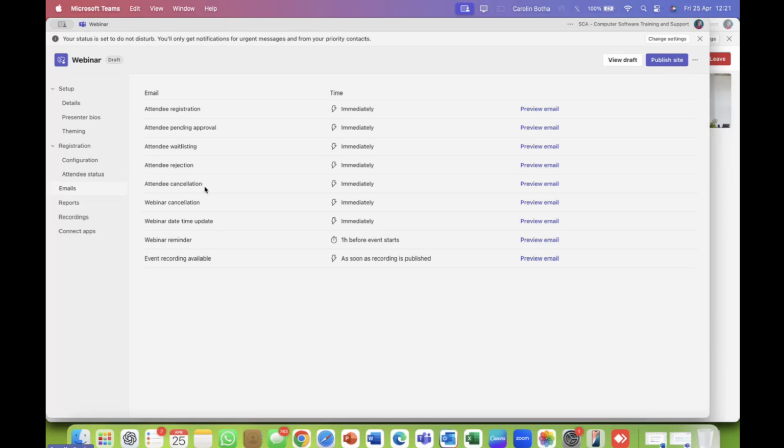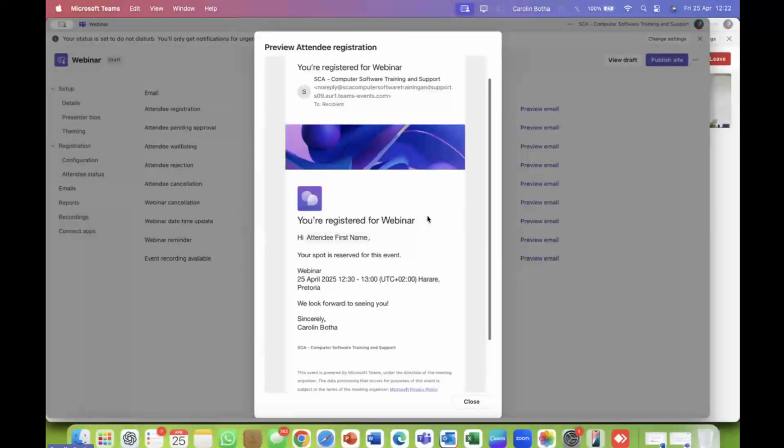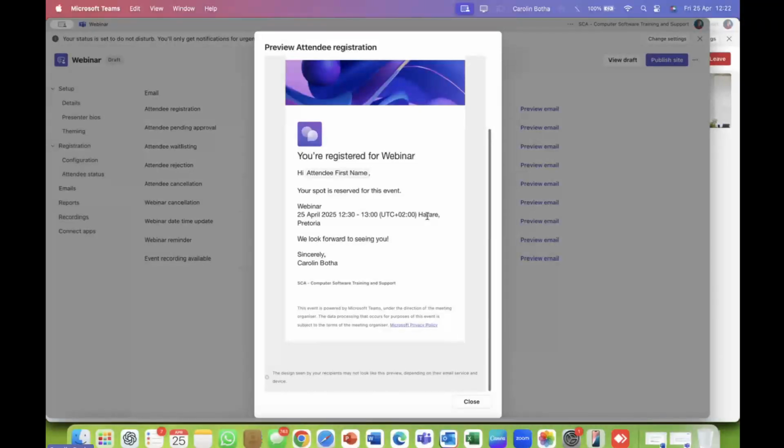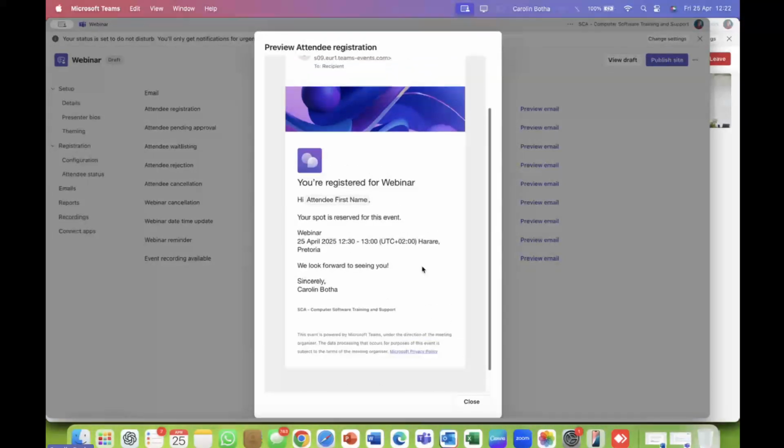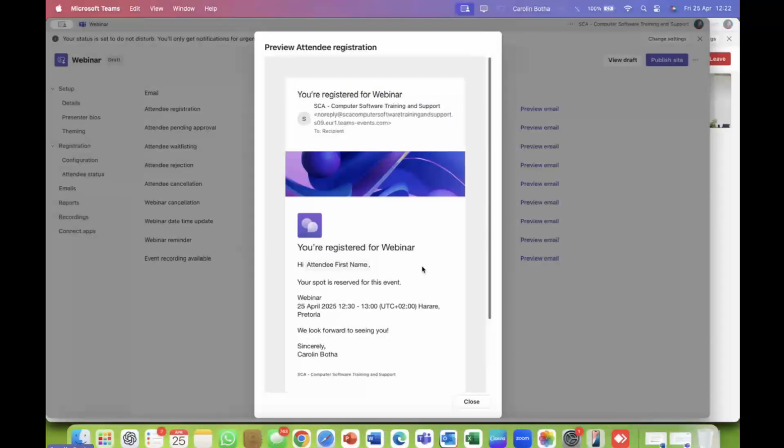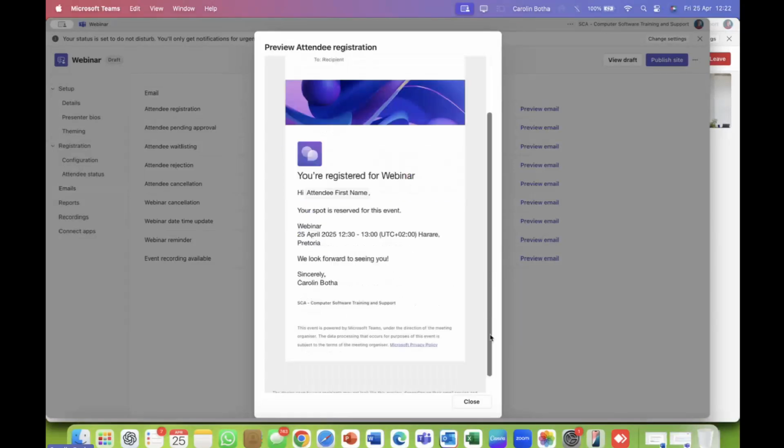These are the default emails that will be sent out. When someone registers, it will send out an email to them immediately. So let's preview what the email looks like. And you might have received something very, very similar. Because it's my Teams, it came from me, but it's actually being hosted by Clinic with Purpose, Elmarie, and then, of course, by Vodacom. So that's a little bit tricky if you use your own Teams for that.